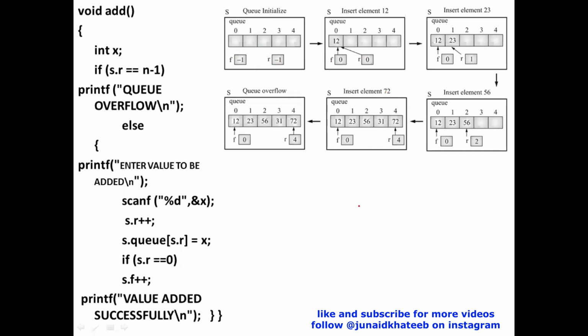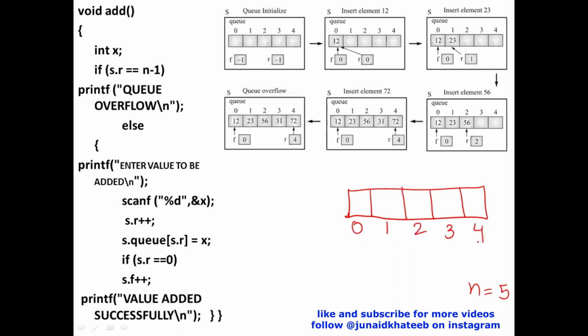Now, just observe this, please. Let me just draw it like this. Suppose this is the queue that I have. I'm going with n as 5. So for simplicity, I've gone with n as 5. So currently the indexes are 0, 1, 2, 3, 4, right?